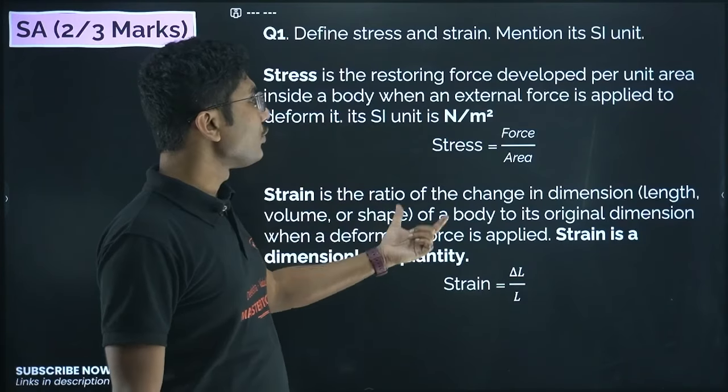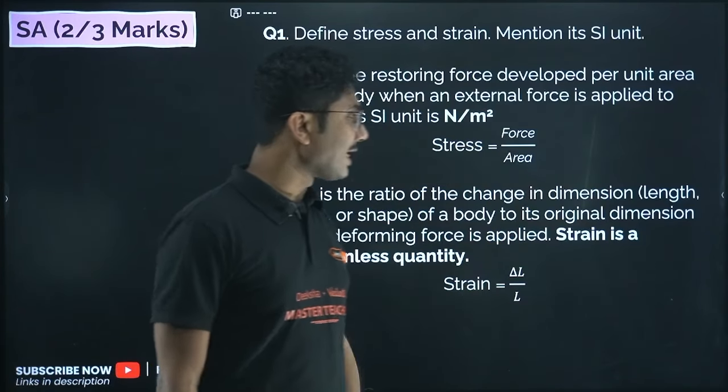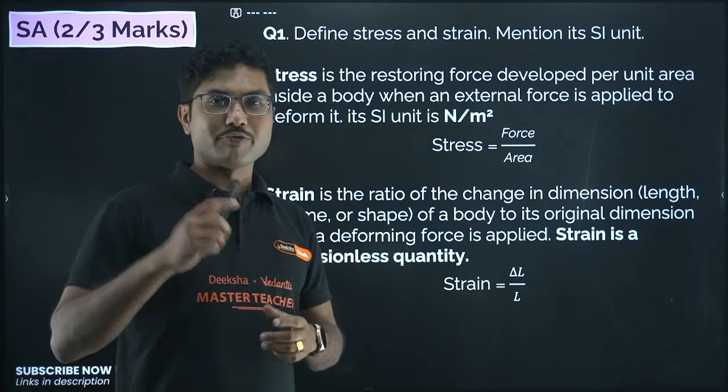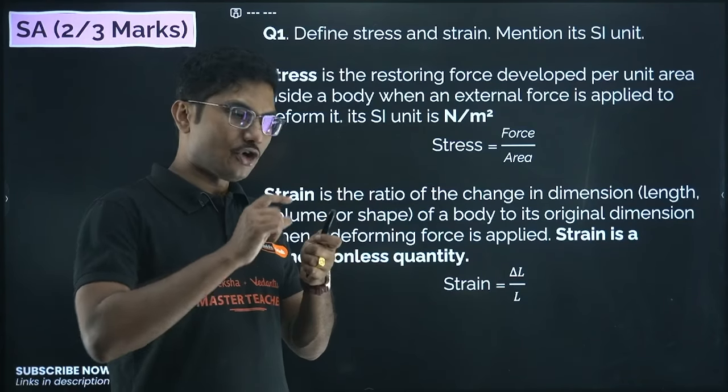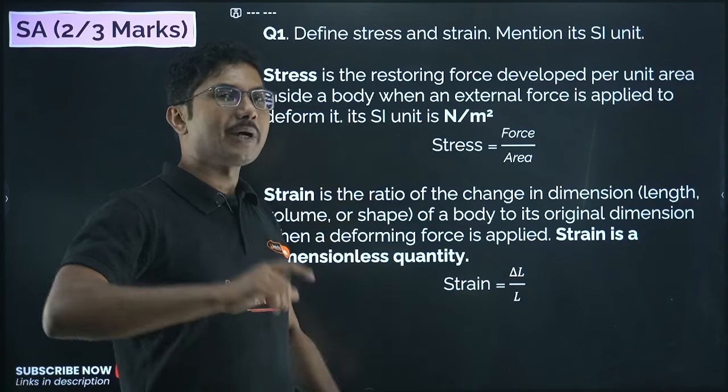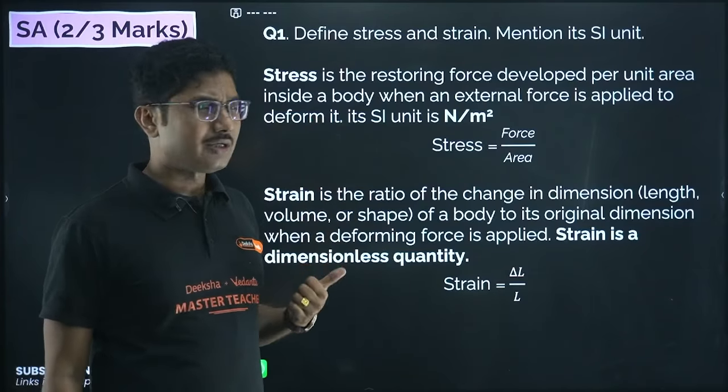Strain is the ratio of the change in dimension, that is length, volume or shape, of a body to its original dimension when deforming force is applied. So the ratio of deformation divided by the original length, volume or shape is called the strain.